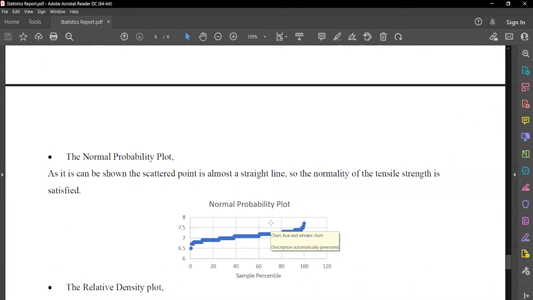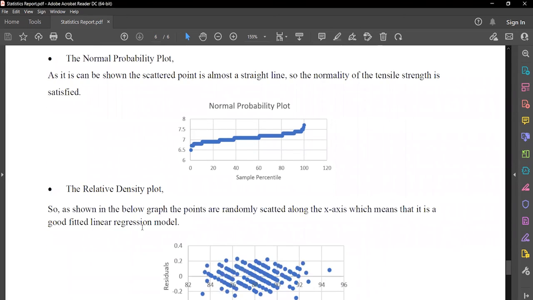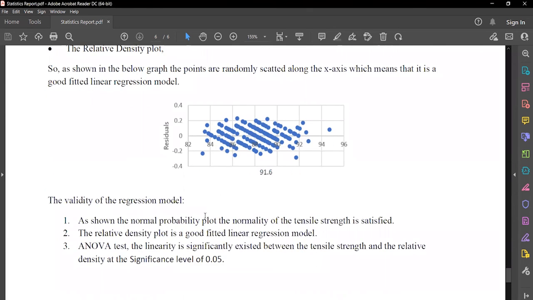The first one is the normal probability plot. As can be shown in the statistic point, it's almost a straight line, so the normality of the tensile strength is satisfied. And the second plot is the relative density plot. As shown in the below graph, the points are randomly scattered along the x-axis, which means it's a good fitted linear regression model. And here is the validity of the regression model. The first one, as shown in the normal probability plot, the normality of the tensile strength is satisfied. And the second one, the relative density plot, is a good fitted linear regression model.